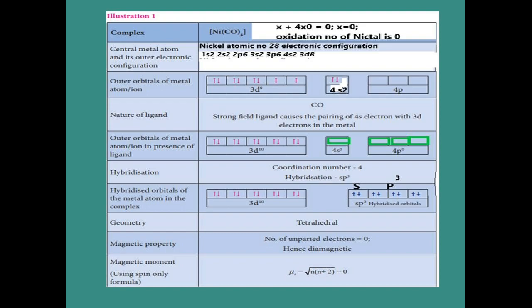Now see that there is no unpaired electron, all are paired. So the unpaired electron is 0. So no unpaired electron present means that it is called diamagnetic. Afterward, we calculate the magnetic moment from the formula square root of n into n plus 2. But here there is no unpaired electron, where n means the number of unpaired electrons. So 0 into 0 plus 2 means we get the magnetic moment as 0 here.